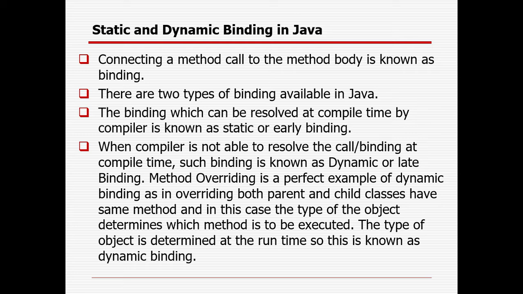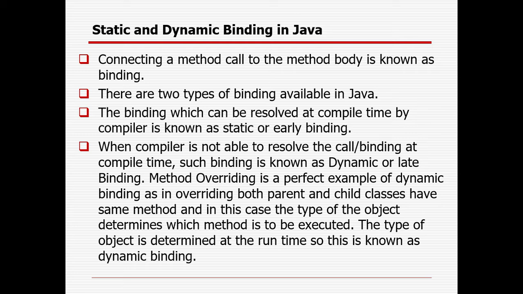So what is method overriding? You know there is a base class and there is a subclass, right? But in the two classes, one method is common. So whenever you want to use the same method, your parent class method will be overridden and your child class will come into the picture. That is called method overriding.